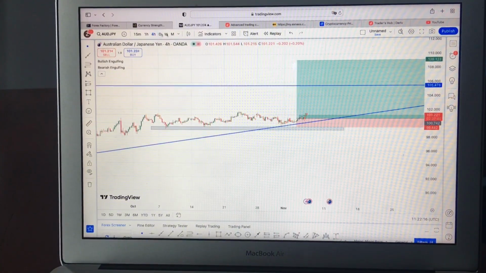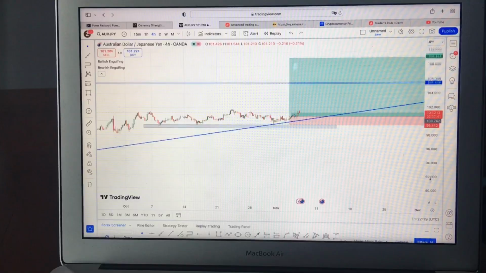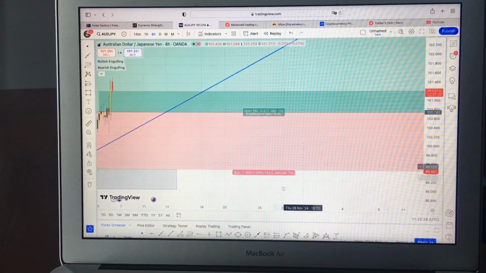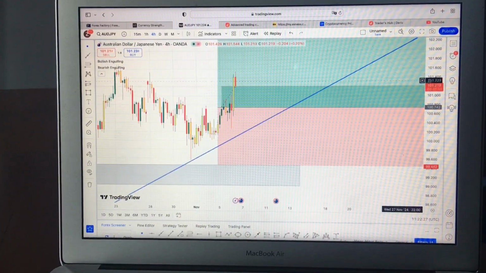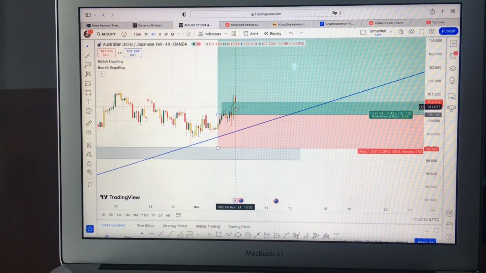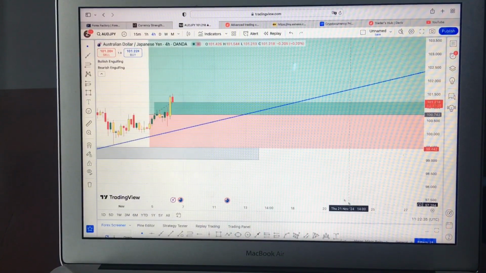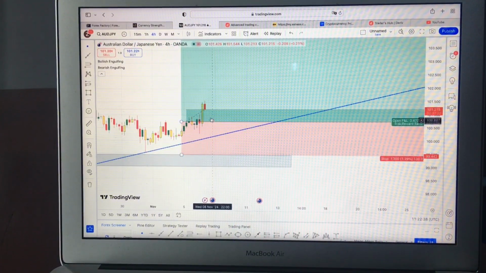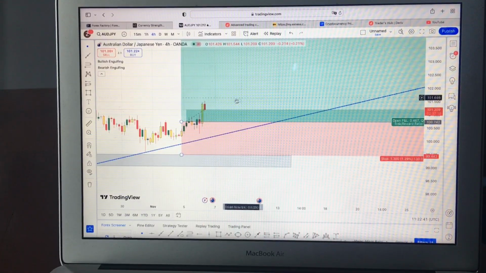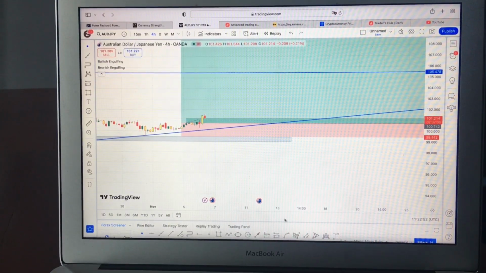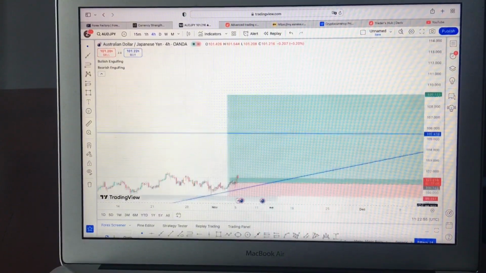But then when I step down to the 4-hour time frame, there are still a lot of structures that really confirm me to buy here on AUD JPY. If you really look here, we have this engulfing candle, which is really confirming me for more buy setups. So even though we are having this series of bearish candles trying to sell back, it's just giving us more entries for buys. So the fact that the market is selling on the 4-hour time frame currently is just more signs for us to add more entries for our buys, because this trade is going to hold for the longest of time, guys. For the longest of time, I'm telling you, and I can bet on this.